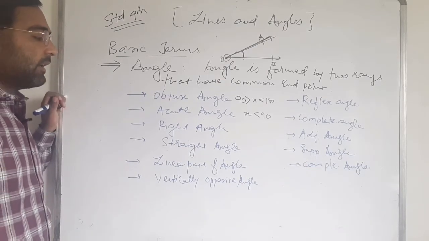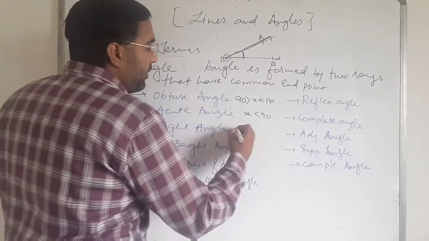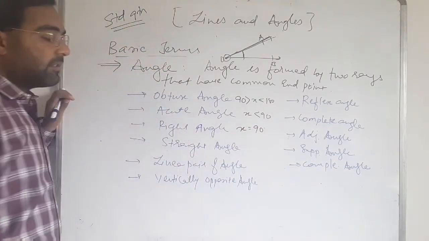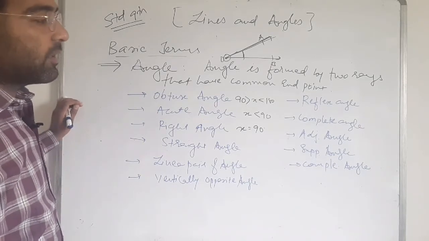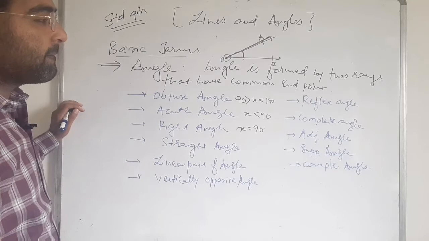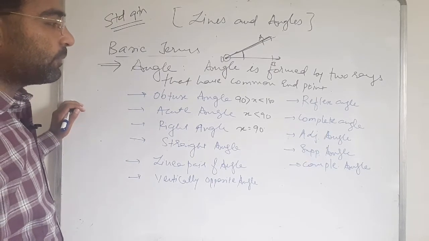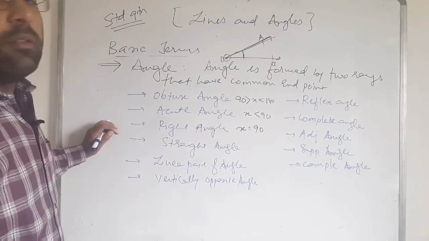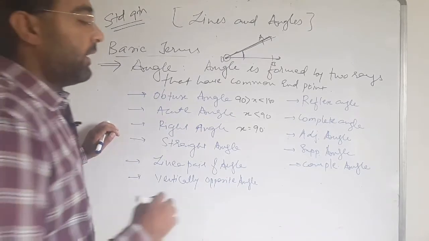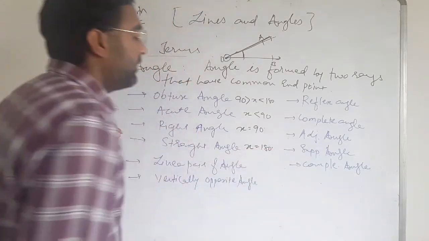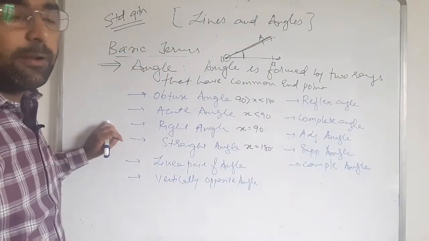Third one is right angle, that is equal to 90 degrees. The angle which is equal to 90 degrees is known as the right angle. Straight angle, that is equal to 180 degrees, is known as the straight angle.